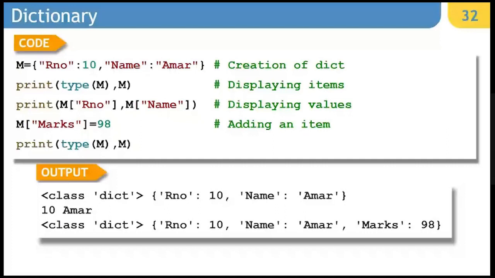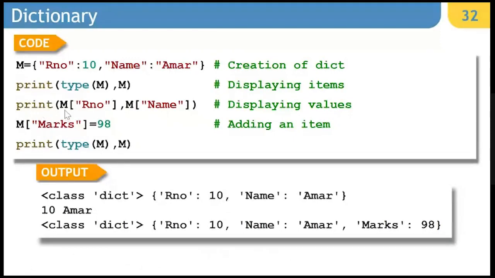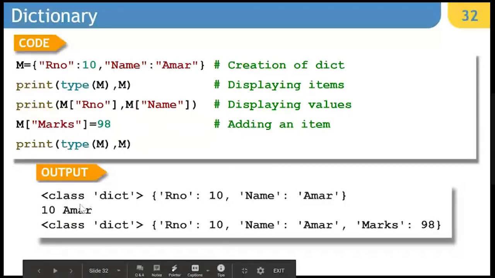This is a simple example where we have one dictionary assigned with roll number and name. Roll number as 10, name as Amar. The content will be displayed as it is, as we defined it. And then if we say m[RNO], it is going to display only the value which is associated with RNO. And when I say m[Name], it is going to display the value associated with name, right? If at any point of time you write m[marks] equal to 98, as it is not present, it is simply going to be added in the dictionary. So this is how new content is added.